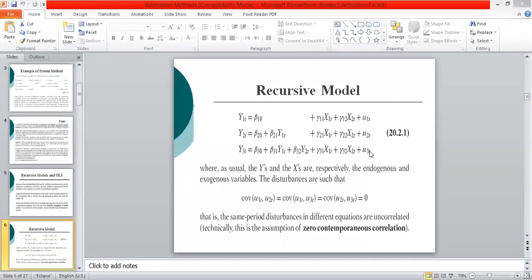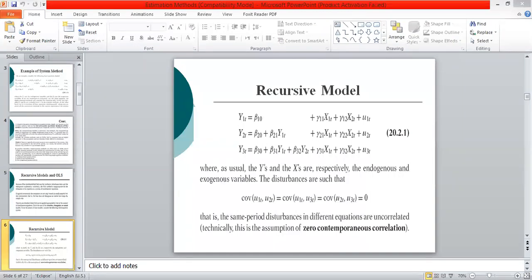Again, by the zero contemporaneous correlation assumption, U1 and U3 are uncorrelated, and Y2 depends upon U2, and U2 and U3 are again uncorrelated. So Y1 is uncorrelated with U3 and Y2 is uncorrelated with U3. It means that the third equation can also be estimated by applying OLS.